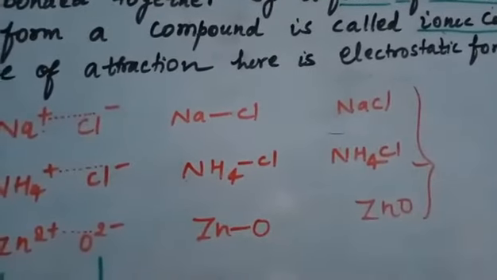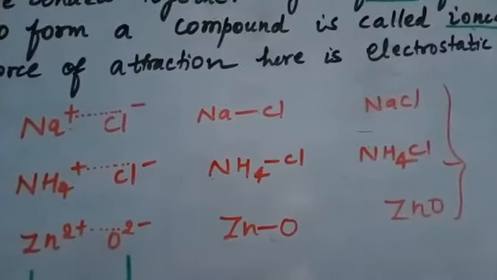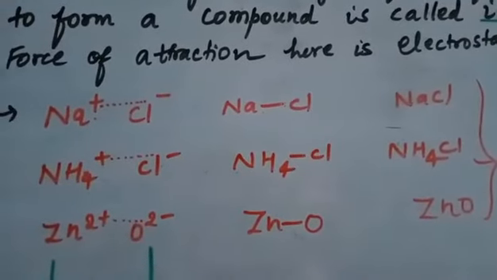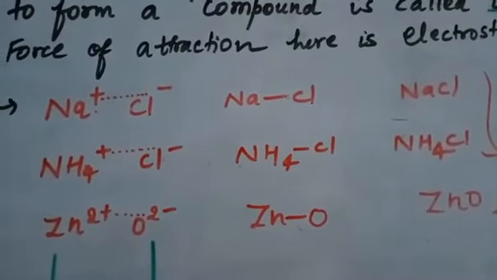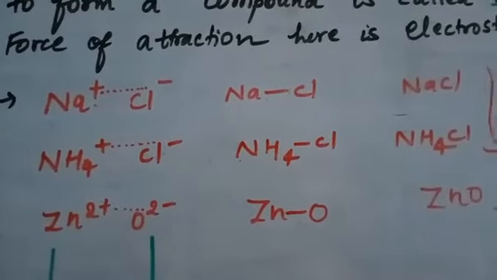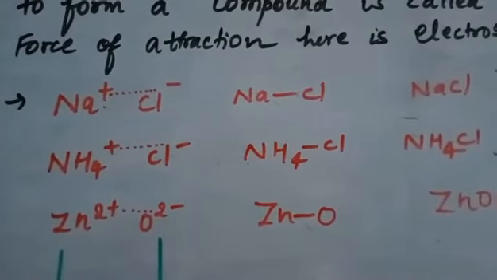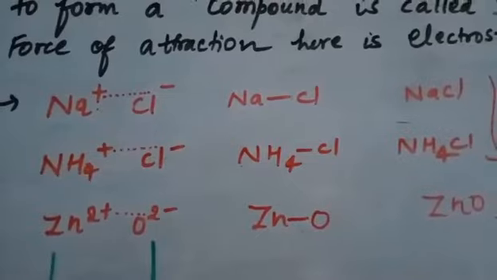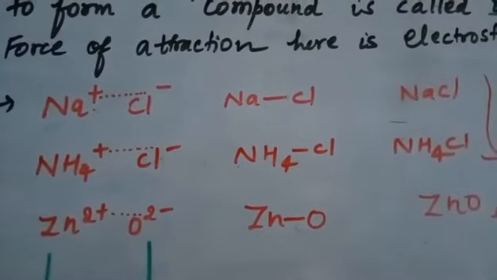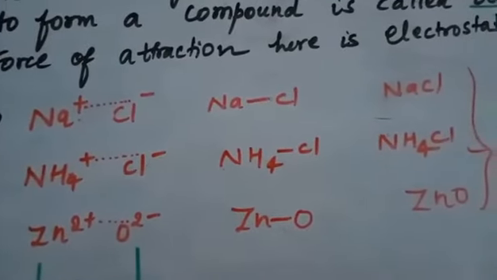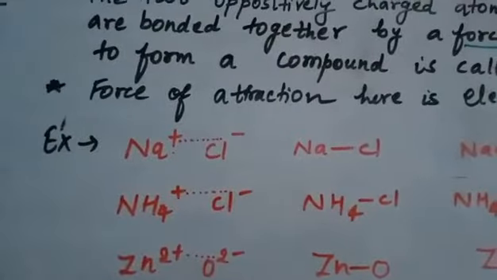And this is again an ionic compound because it is made by the electrostatic force of attraction acting between two oppositely charged ions, that is the ammonium ion and the chloride ion.